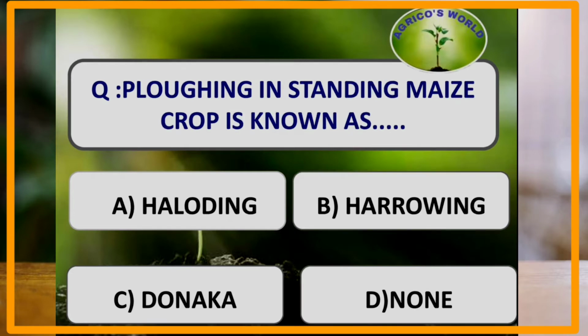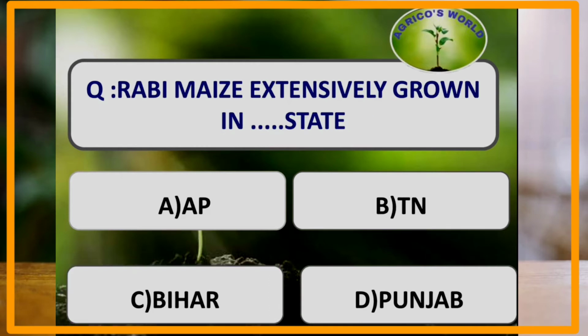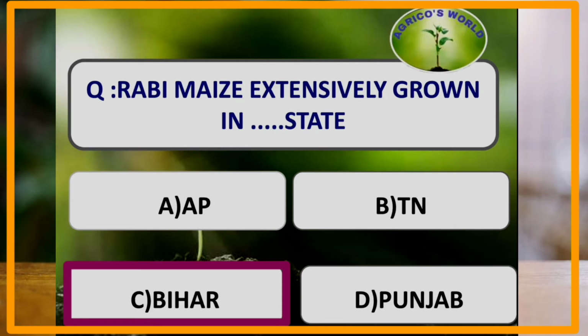Ploughing in standing maize crop is known as. Ploughing in standing maize crop is known as Donaka. Rabi maize is extensively grown in which state? Rabi maize is extensively grown in the state of Bihar.